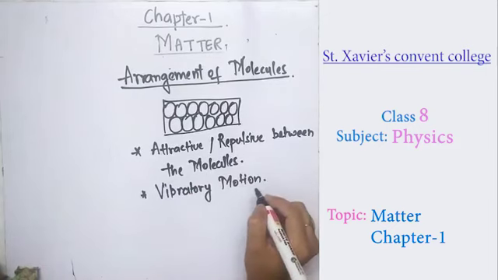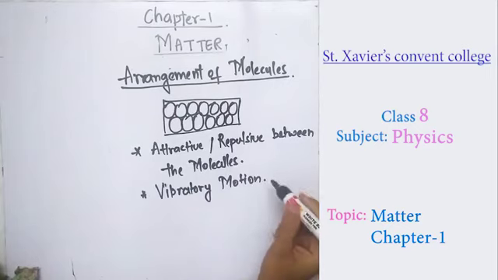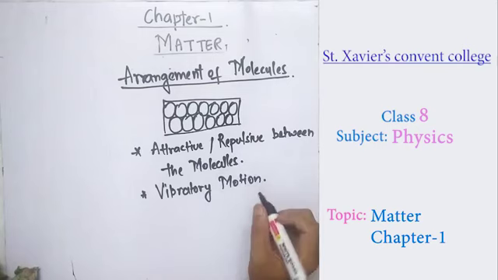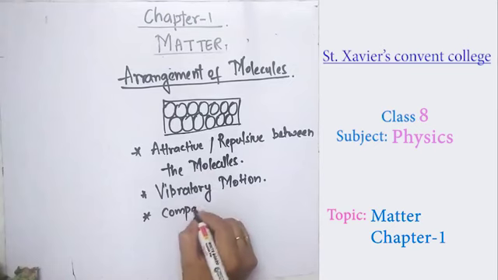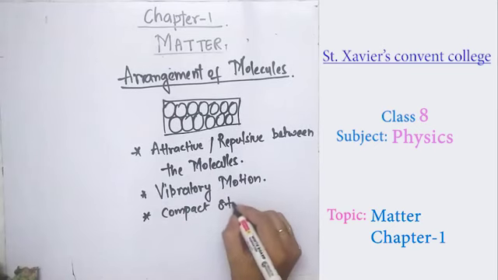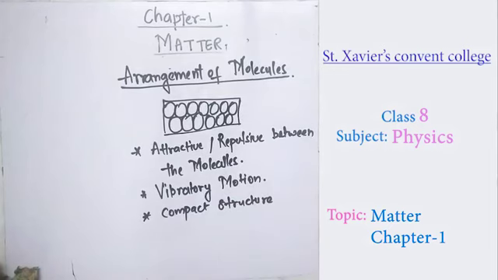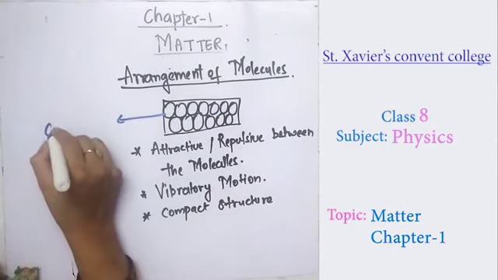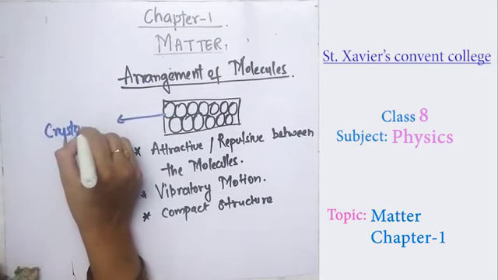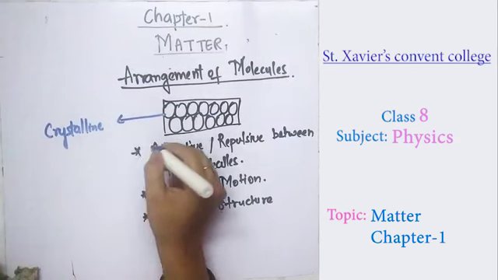Due to these attractive and repulsive forces, the vibratory motion, and the compact structure, basically due to all these three points, solids are crystalline in nature.